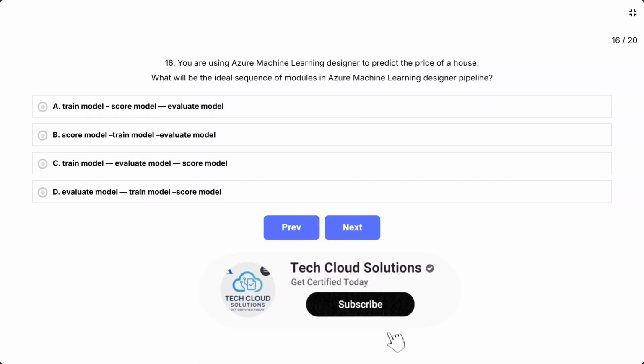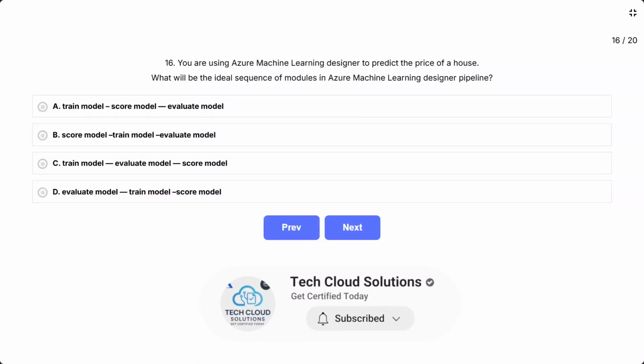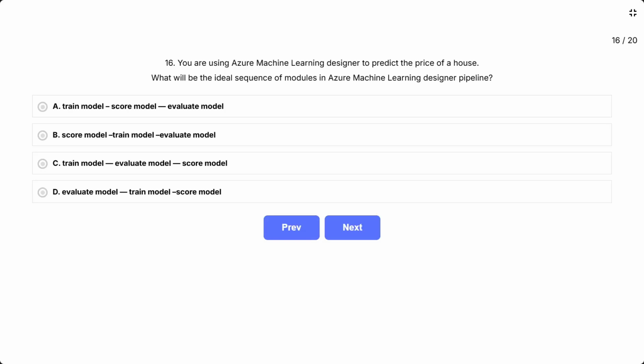Question 16. You are using Azure Machine Learning Designer to predict the price of a house. What will be the ideal sequence of modules in Azure Machine Learning Designer pipeline? A. Train model, score model, evaluate model. B. Score model, train model, evaluate model. C. Train model, evaluate model, score model. D. Evaluate model, train model, score model.